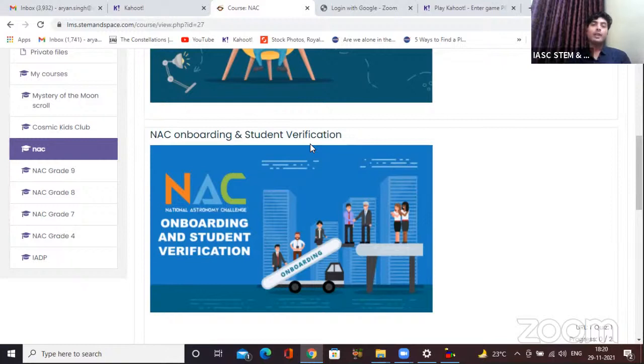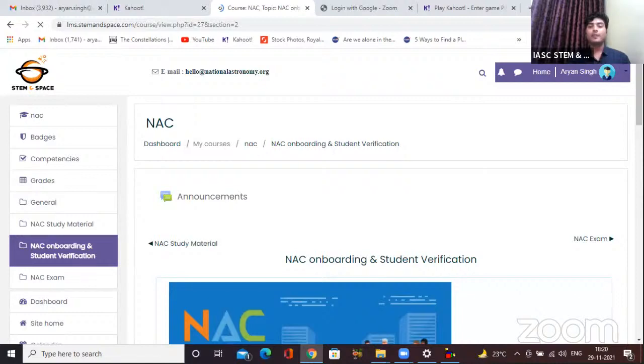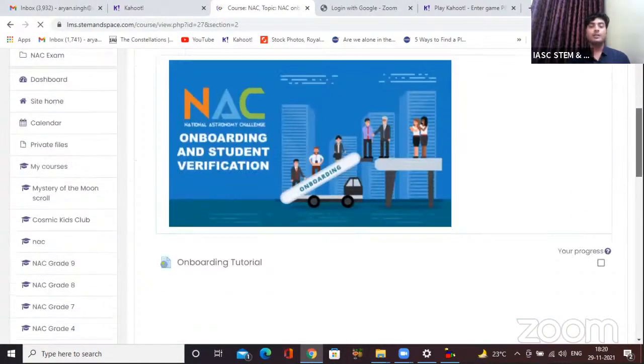So this onboarding will help you be prepared for the session that day. There is some installation required, facial recognition required, verification of name is required. All these things you can pre-do already so that you are tension free on the day of your exam. So all you need to do is click on this NAC onboarding and student verification, and just go down.